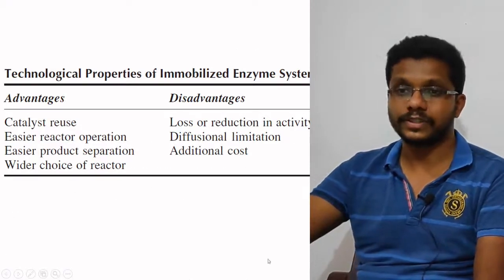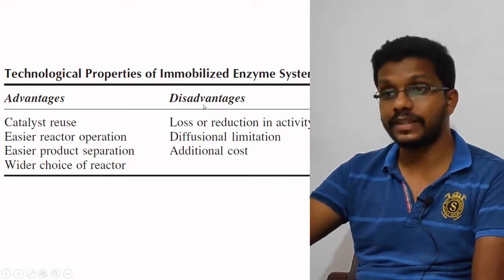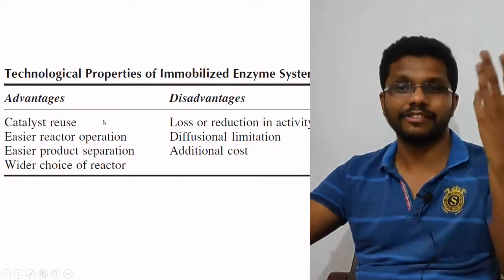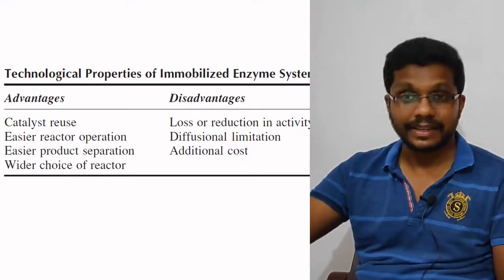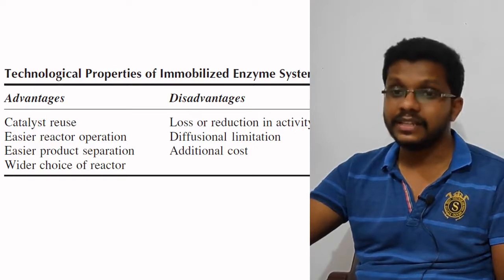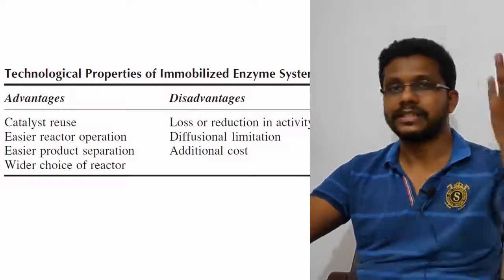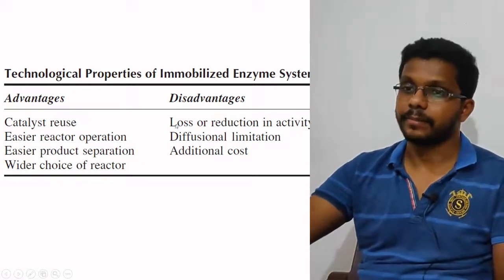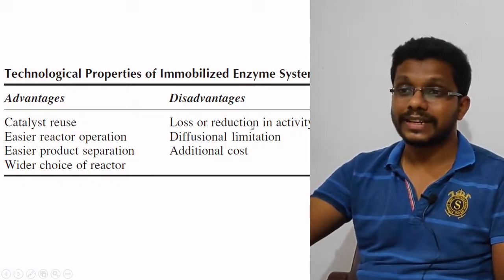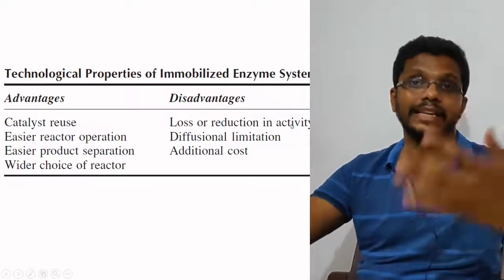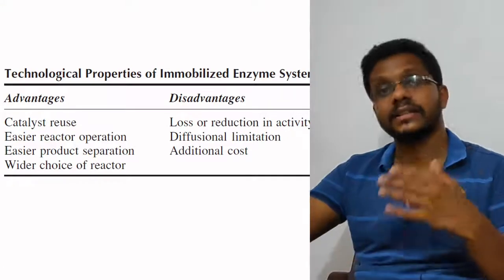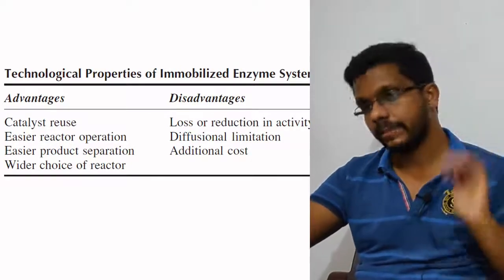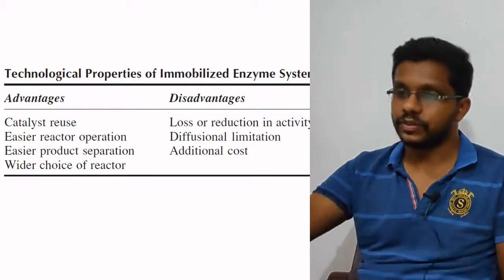So this table shows the advantages and disadvantages of immobilized enzyme. Advantages: catalytic reuse. We can use 100 or 500 times the same enzyme. Easier reactor operation, easier product separation, wide choice of reactors. The geometry of reactor will be so different than the fermenter reactors. Disadvantages: loss or reduction in activity when we are using enzyme again and again. Even if it is immobilized, its activity will be reduced. Maybe after 100 times use, we need to replace the enzyme. But that is not a big cost.